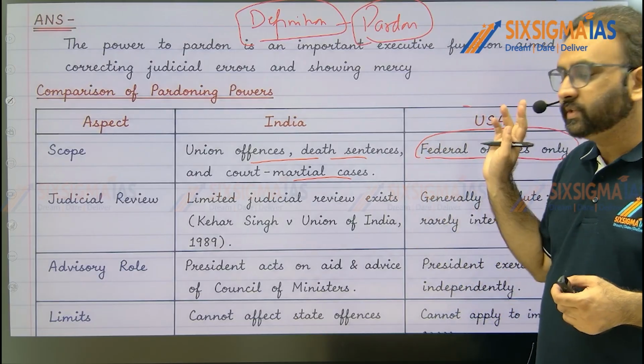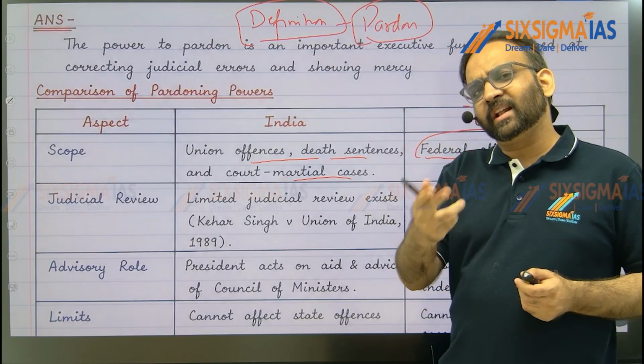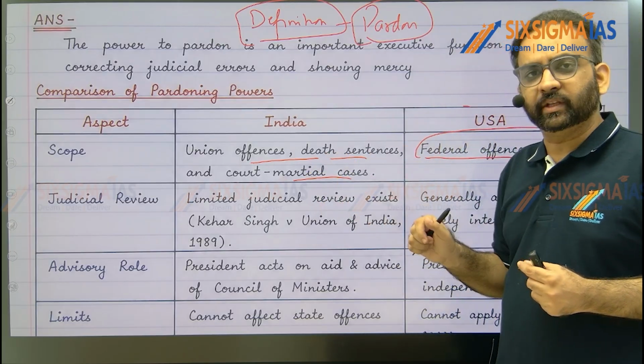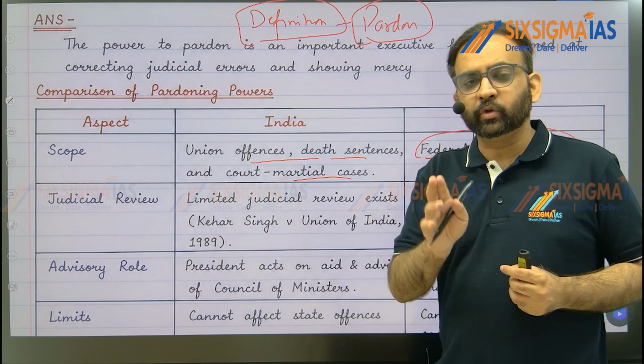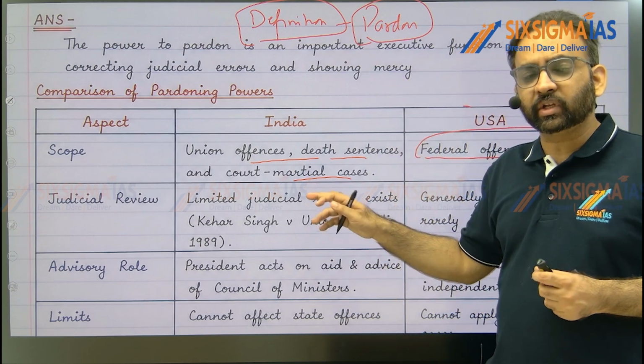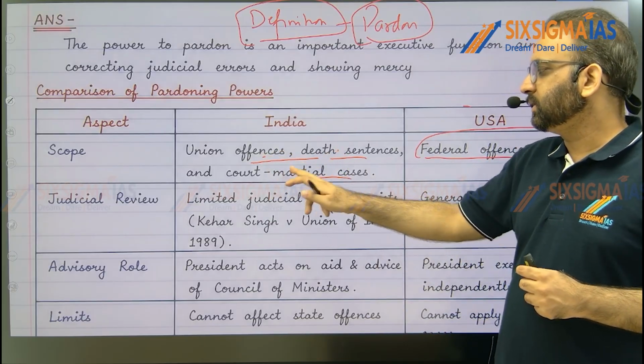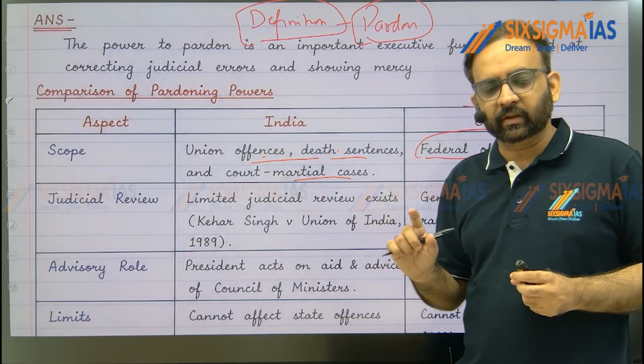So easily you can generate your point here. Do remember, the US president can also pardon court martial cases or death sentences if given under federal law, union government law, right? But in the Indian Constitution, it is specifically written that the Indian president can pardon union offenses, death sentences, and also court martial cases, right?